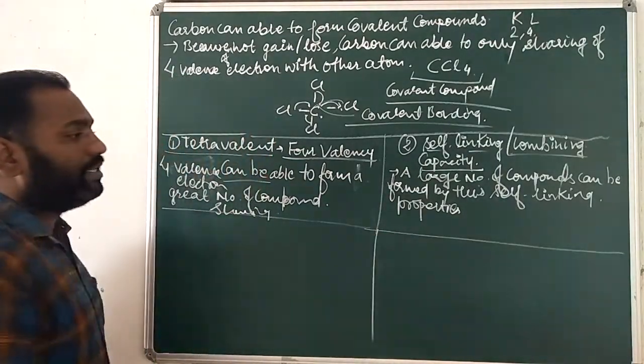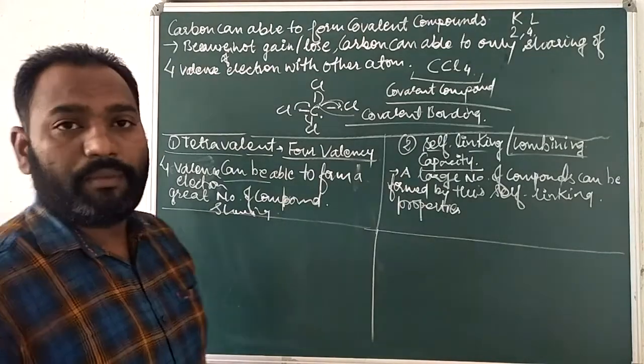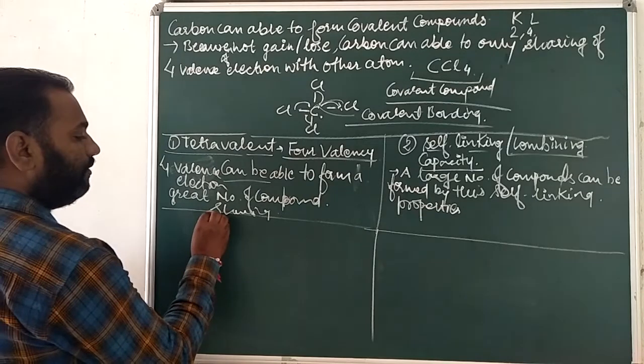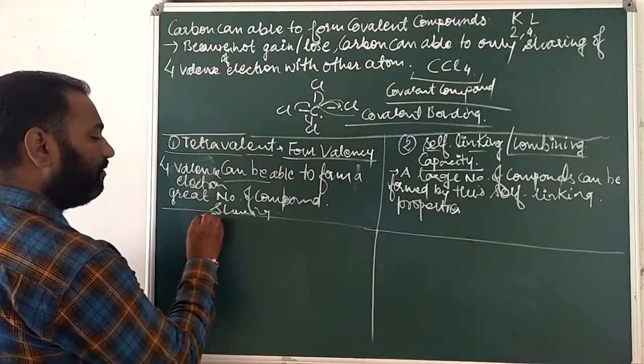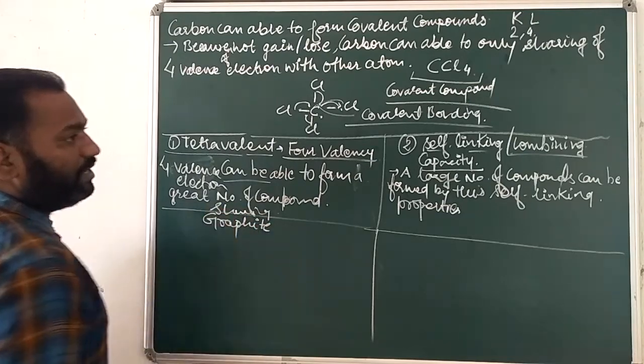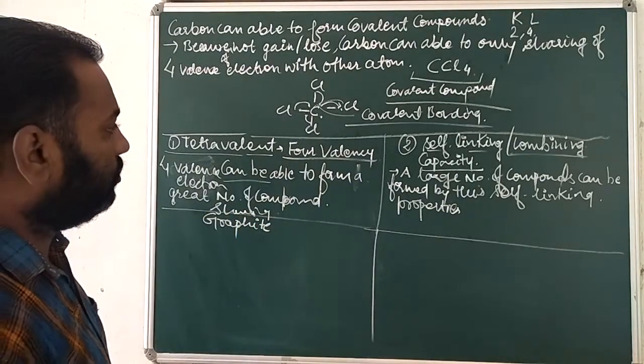Next, we are discussing the two allotropes of carbon. One is diamond and the other one is graphite. These are the two allotropes.